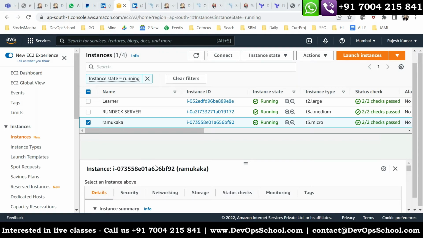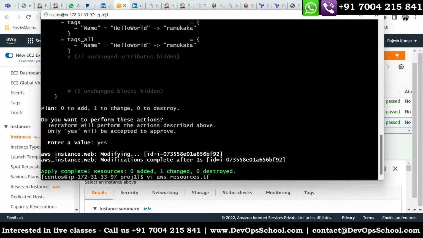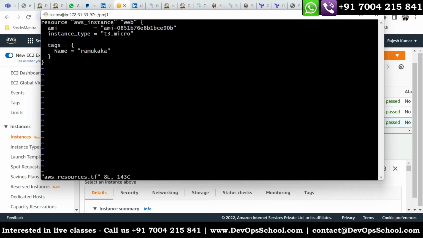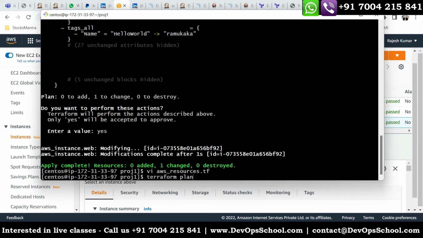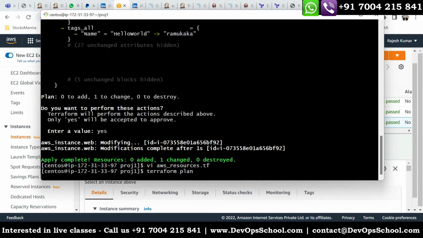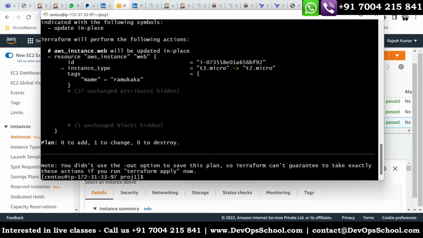Now, let's say if you change the type itself, let me change this. So here you have a T2, T3, T3 micro. Can I make it T2 micro? And you see that plan. And here you see that. Oh, here also is change. T2 micro is taking change in fact. That means you can change it.